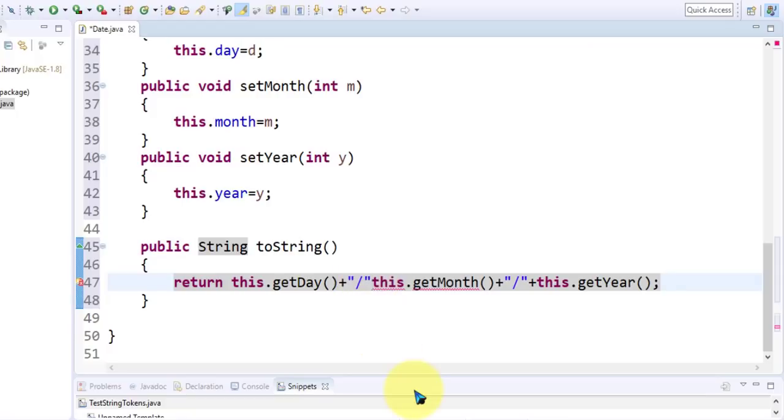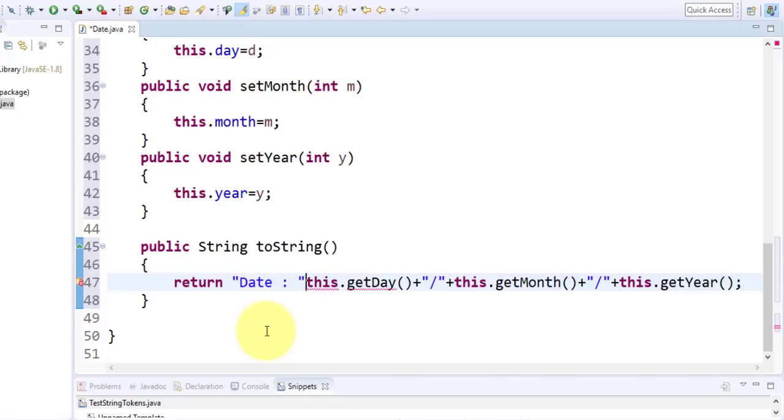Here, appending, and suppose I give a message, Date colon is equal to, plus.